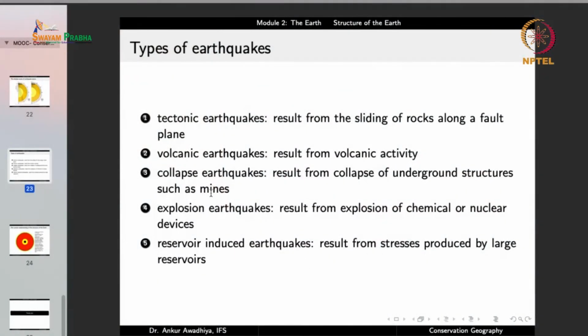Along with tectonic earthquakes, we also have volcanic earthquakes that result from volcanic activity. So when there is a big explosion because of a volcanic eruption, that can also generate waves that will move through the earth and through the surface. We can make use of the volcanic vibrations to also get more and more data. We have collapse earthquakes that result from collapse of underground structures such as mines.